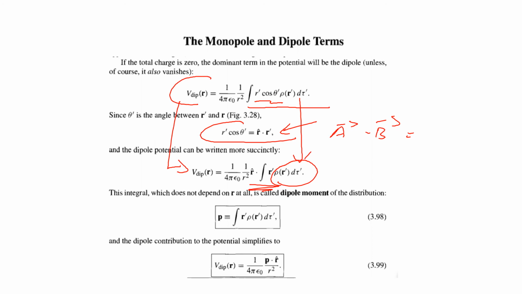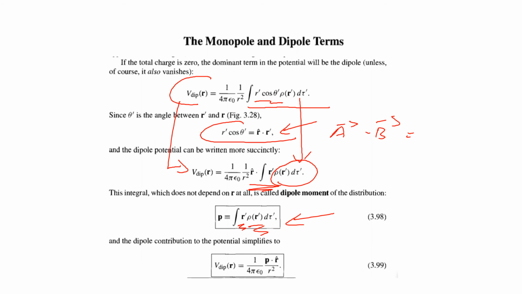It's the same thing. So here, this integral term is termed p, which is equivalent to the integral of r dash rho d tau. What is that? r dash is the distance and rho d tau is the charge. So charge times distance, we call it the dipole moment term. We have learned it is the product of charge and distance. Integral rho d tau is the total charge. So we got the expression for the dipole moment.